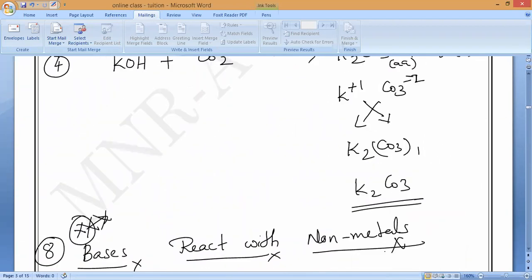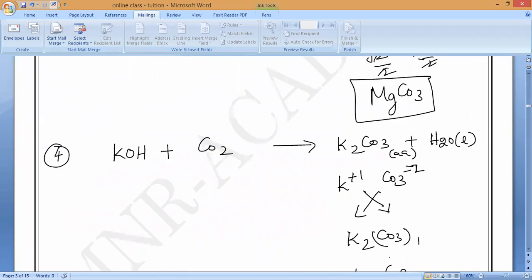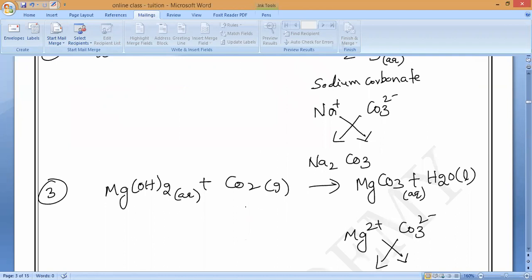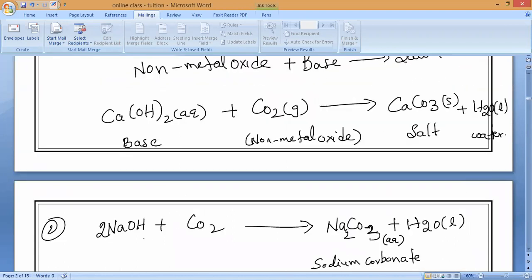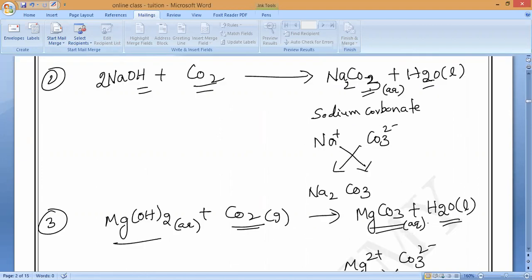So these non-metal oxides, if you observe, have you noticed it? Here, potassium hydroxide plus non-metal oxide forms the respective salt plus water. Magnesium hydroxide reacting with non-metal oxide also forms the respective salt plus water. Same way, sodium hydroxide reacting with non-metallic oxides forms the respective salt plus water. From this I can conclude one thing always: they form respective salt and water.